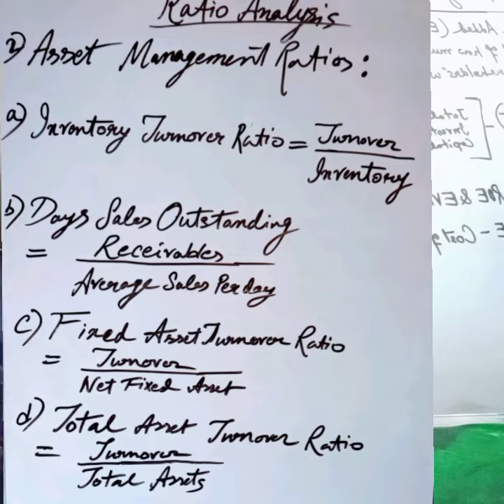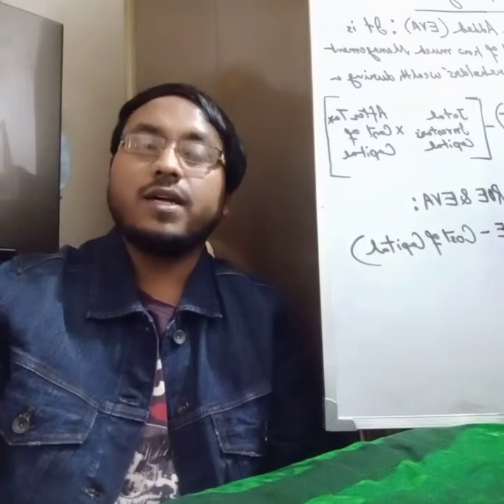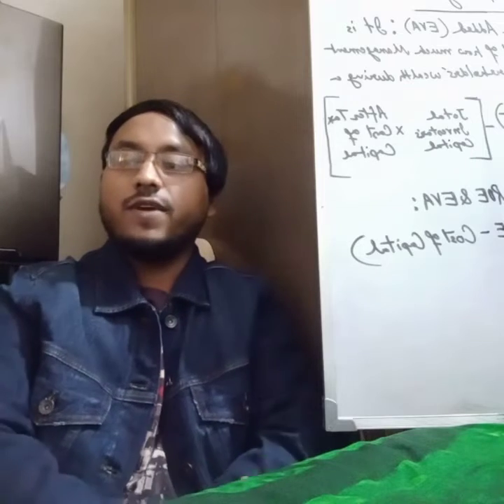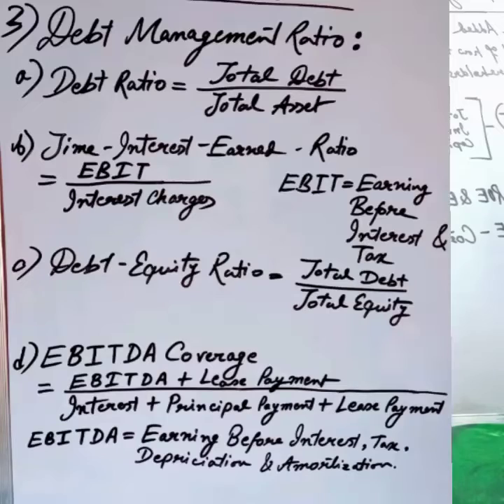Now I'm going to give you the rest of the ratios. Number 3, the debt management ratios. These are a set of ratios that measure how effectively a firm manages its debt. Number 1 is debt ratio, which is total debt divided by total assets, the percentage of funds provided by creditors. Number B is the times interest earned ratio, which is equal to EBIT divided by interest charges. EBIT's full form is earnings before interest and tax.